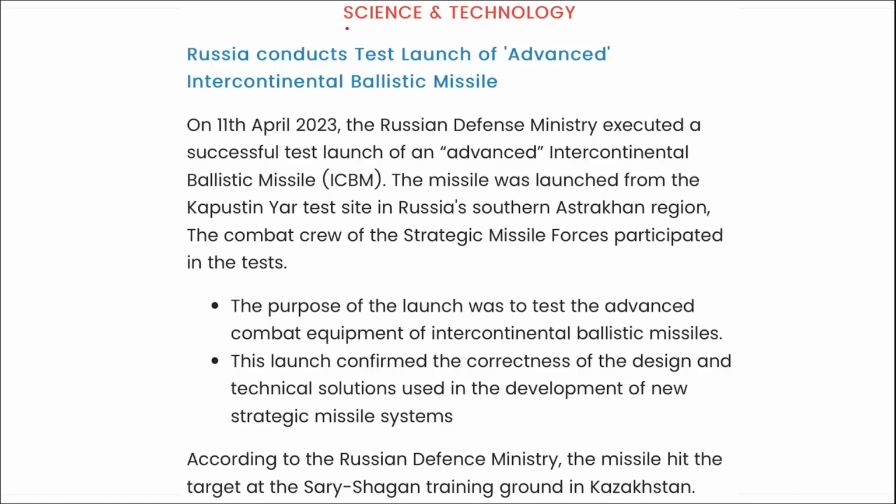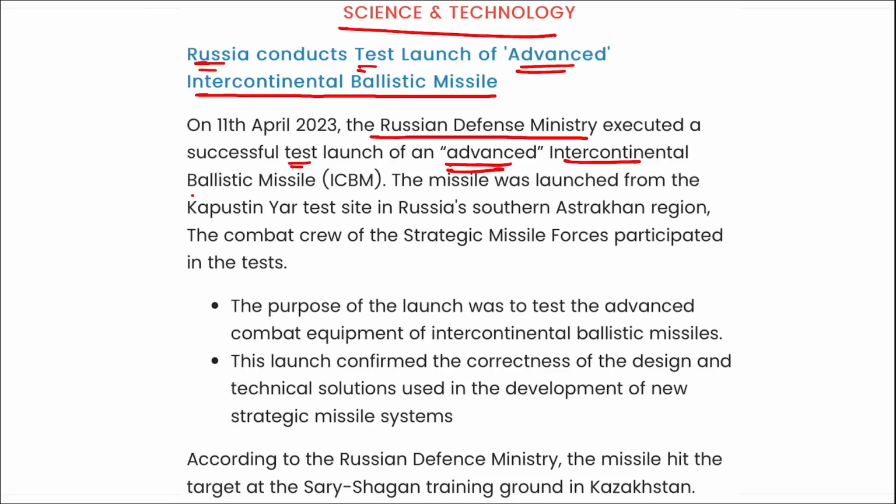Next is related to science and technology. Russia has conducted a test launch of an advanced intercontinental ballistic missile. I repeat, the Russian Defense Ministry executed a successful test launch of an advanced intercontinental ballistic missile. This missile was launched from the Kapustin Yar test site in Russia's southern Astrakhan region.